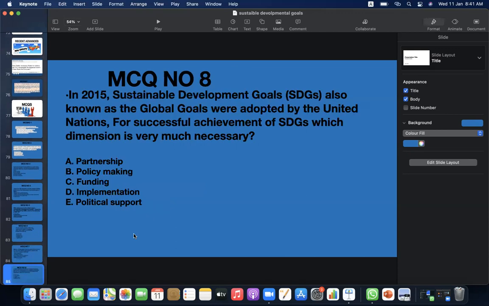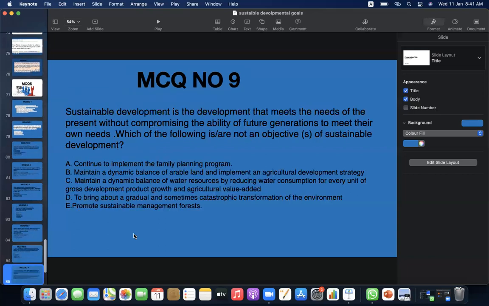MCQ number 8. In 2015, Sustainable Development Goals, also known as the Global Goals, were adopted by the United Nations. For successful achievement of SDGs, which dimension is very much necessary? A, partnership, B, policy making, C, funding, D, implementation, E, political support. It's A, partnership.